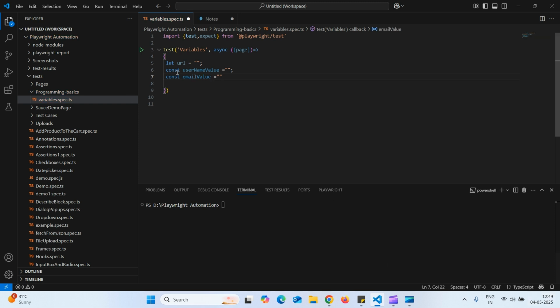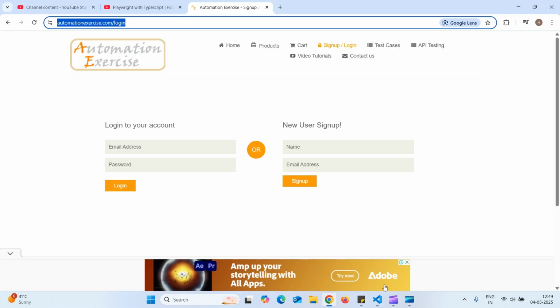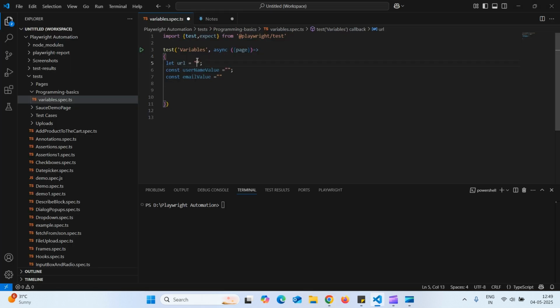For the URL, I've selected let because now we might be executing in the QA environment. Suppose you want to change it to dev, so we can change it. I didn't get a proper example to use let, so for the URL I've selected let. I will explain that in future videos. Let me copy this URL and store it.